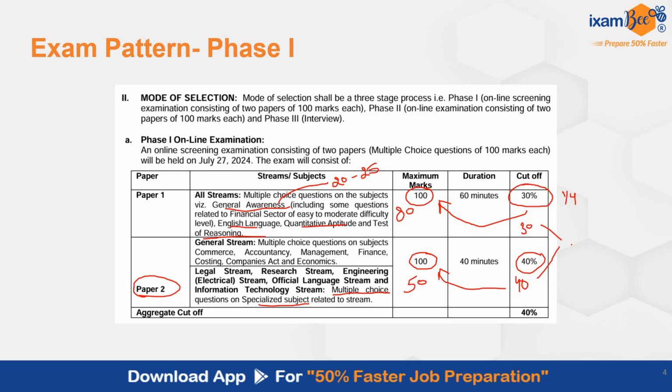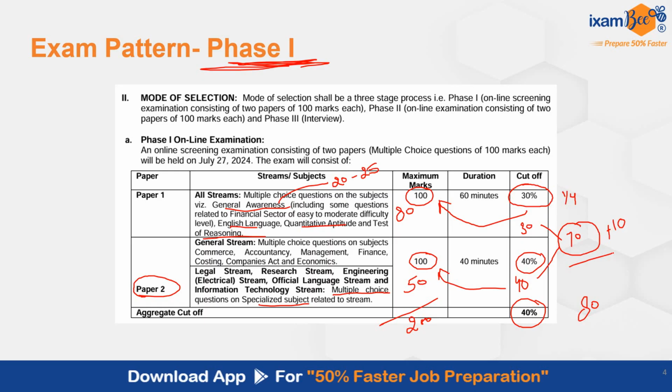The total becomes 70. In order to clear this phase 1, you need to score a minimum of 40% out of total 200, which makes 80. So here you have got a minimum of 70 in paper 1 and paper 2. You need to score an additional 10 marks in any of the papers to get 80. If you score 80 marks or anything above 80, you have cleared phase 1 and you will appear for phase 2. Then the role of phase 1 is over. Once you have scored 80 or above, you are definitely going to appear for phase 2.